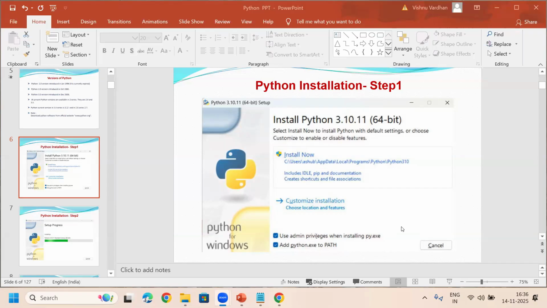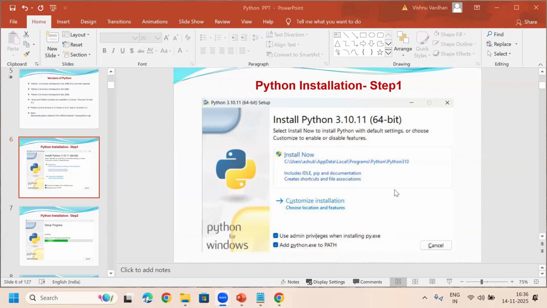If you don't set this path, you cannot run your Python programs. Because if you don't select this option, Windows doesn't know what exactly you are writing and what you are executing. So Windows will not understand. That is why you have to choose this option also. These two options are compulsory. Whenever you see this screen, first choose these two options. Then you can choose install now or customize installation. But right now, you can choose install now.